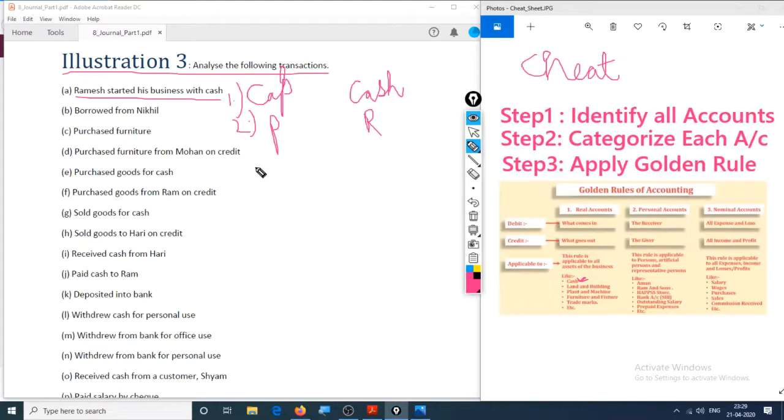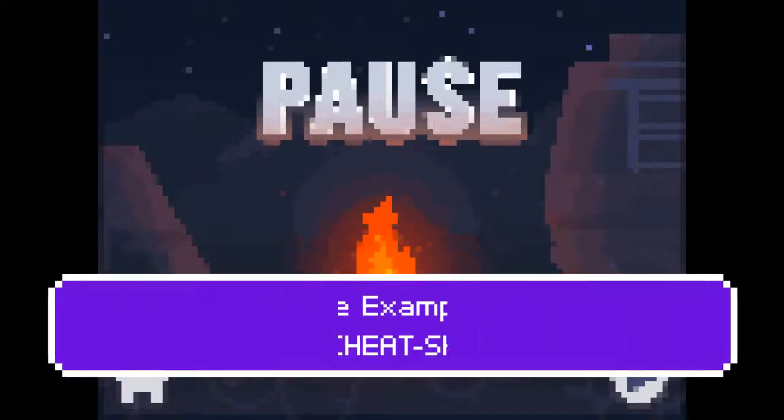Okay, so the third step is follow the golden rule. So let's follow this from this cash basis, so it's easier. Cash came in, debit what comes in, credit what goes out, hence it is debited. Also, if one is debited, the other one is credited. You can apply the rule, but I don't want to.